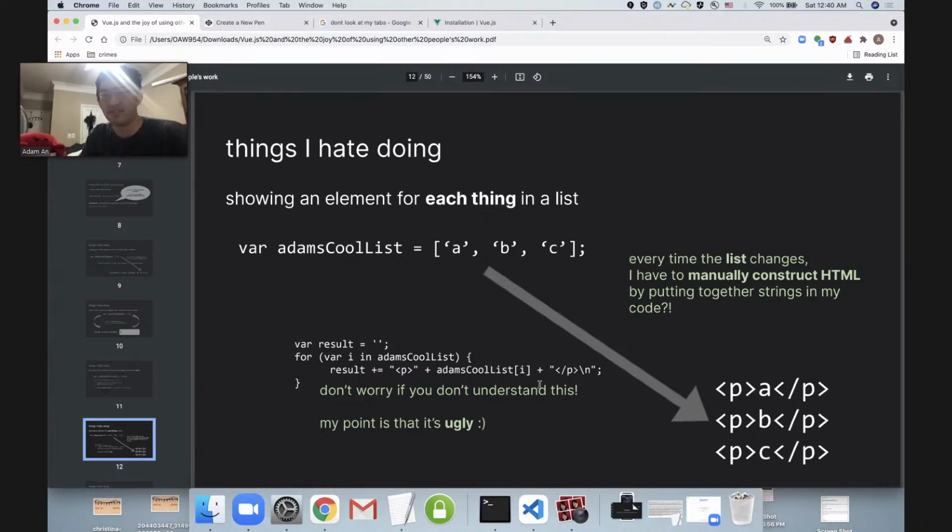So here, because it's a simple example, the code isn't that long, but it's still pretty ugly. And believe me, if you want to get any more complex, it gets bad.